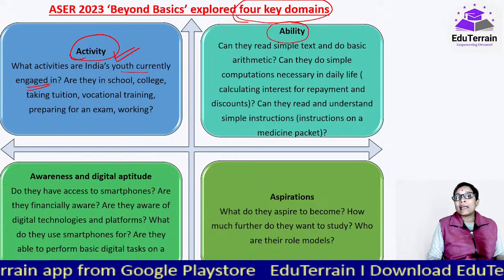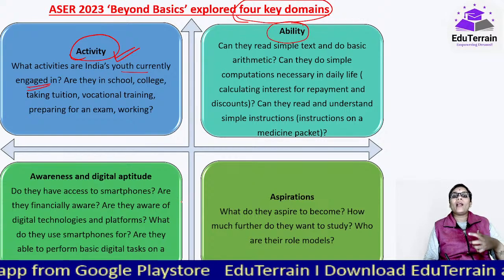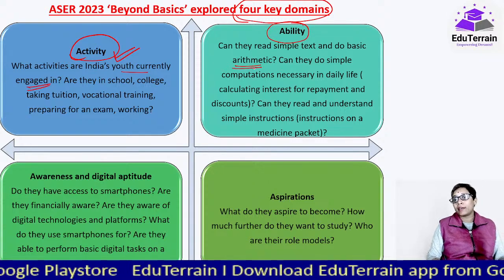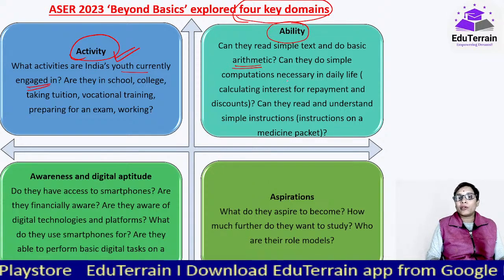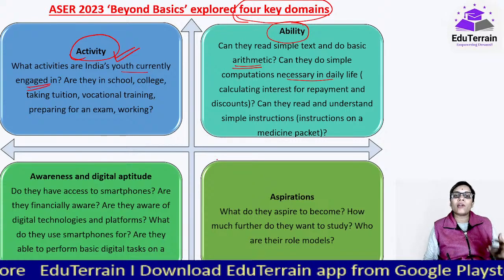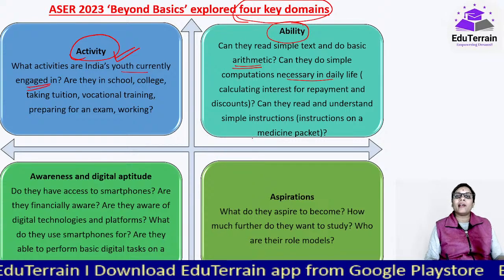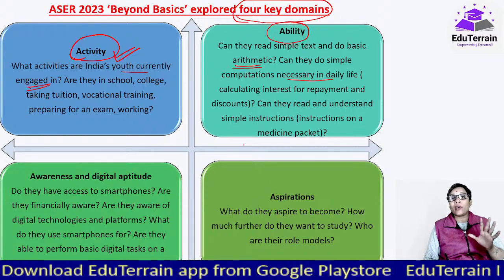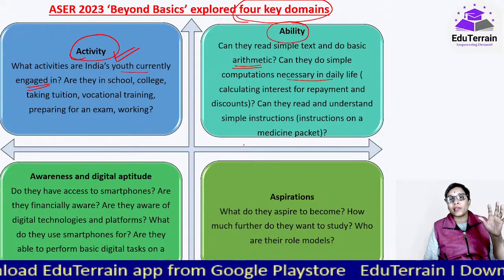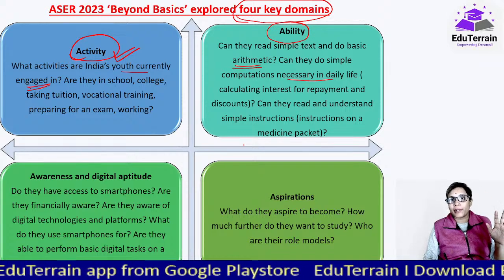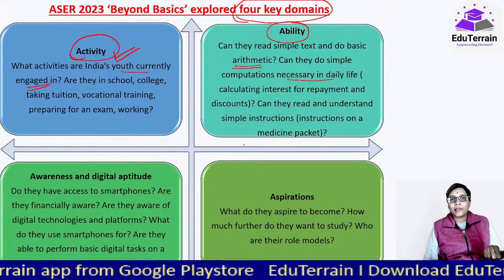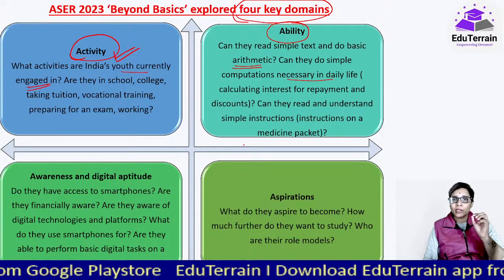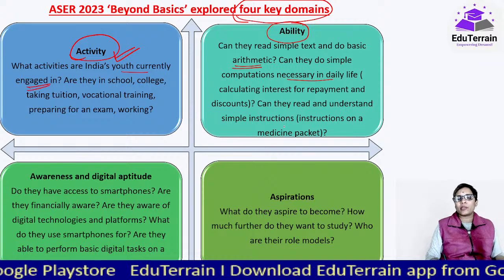Next domain is the ability, how well they are able to read a simple text and do basic arithmetic. Can they do simple computations necessary in their daily life, like calculating interest for repayment, applying discounts wherever applicable? If someone has gone shopping, and there a discount is applied, whether they were able to apply the discount and arrive at the final amount. Very basic, small things were asked.